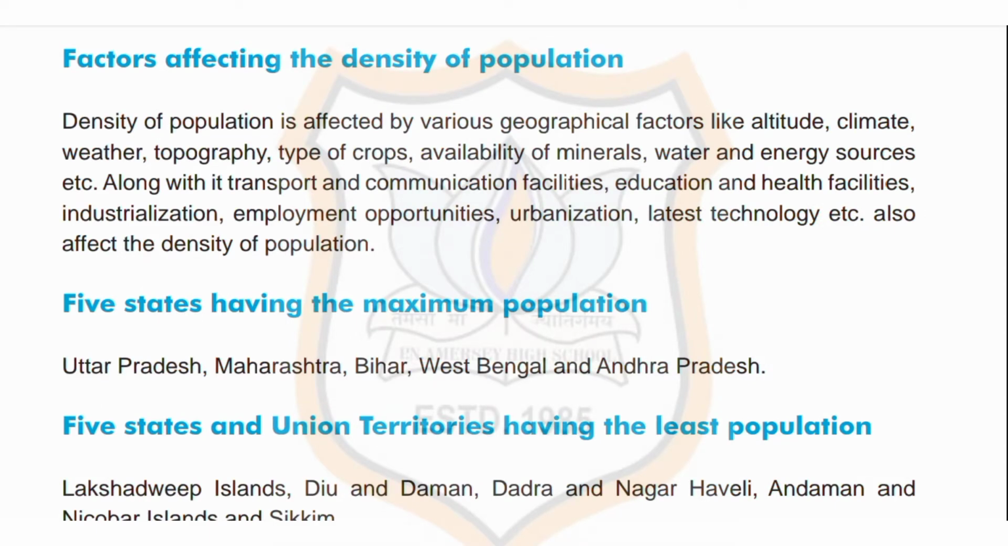So today we are going to discuss our next topic, that is factors affecting the density of population. Density of population is affected by various geographical factors like altitude, climate, weather, topography, type of crops, availability of minerals, water and energy resources, etc. Along with it, transport and communication facilities, education and health facilities, industrialization, employment opportunities, urbanization, latest technology, etc., also affect the density of population.